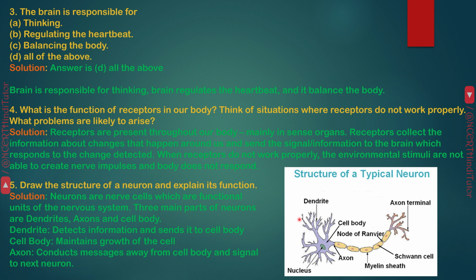As you can see in the figure: dendrite, axon, cell body, nucleus, this is nucleus, mammalian cell.